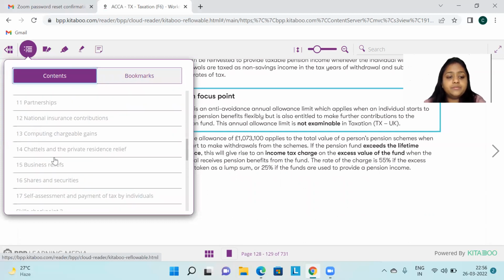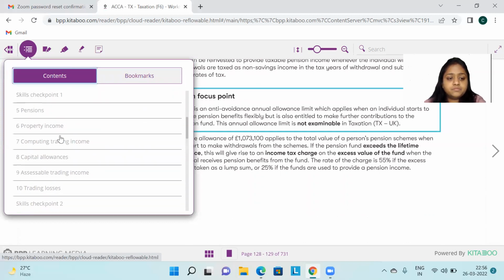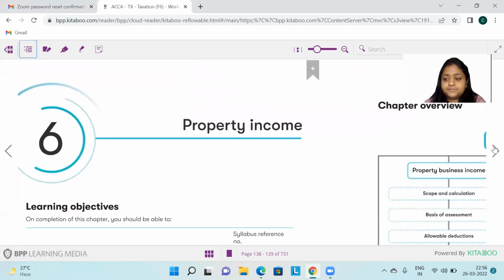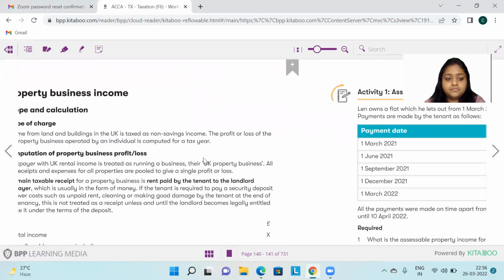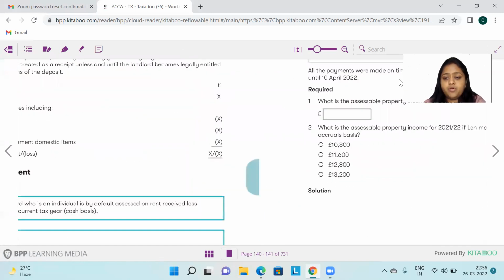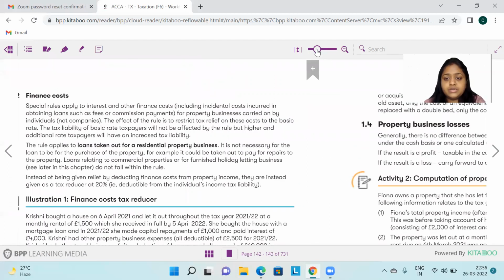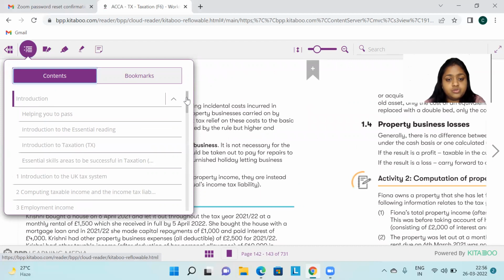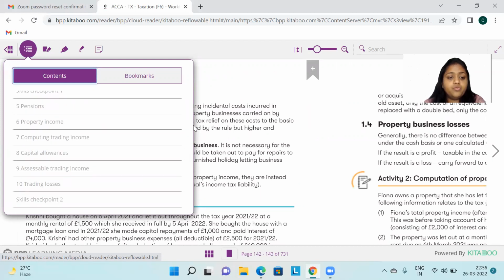Moving to property income. Again, property income also does not have any change. It's the same as what you have studied. There is no change over here. So this chapter is the same as what you have studied. Moving next, we have the trading income. In computed trading income also, there is no change. It is exactly the same.